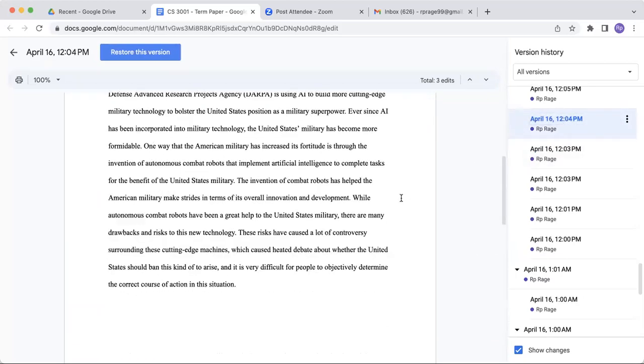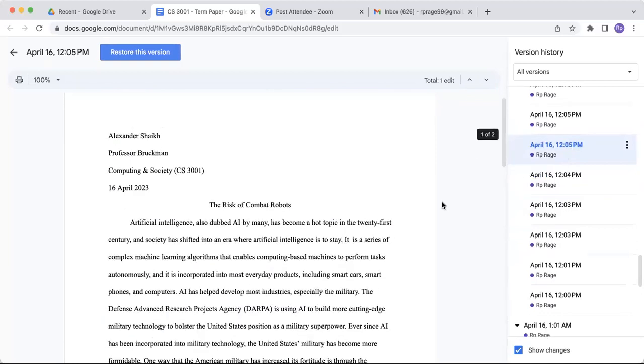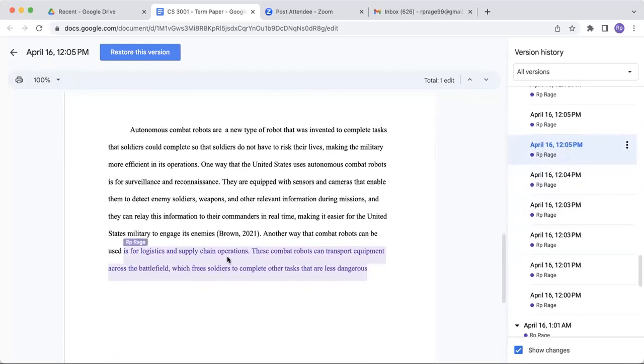And so what I did was I noticed that I made a typo. So I changed it up. I deleted the word and typed it properly. And then I said another way that combat robots can be used. That's a sentence fragment. So in the next time frame, I finished the rest of the sentence. And there's another sentence fragment right here.